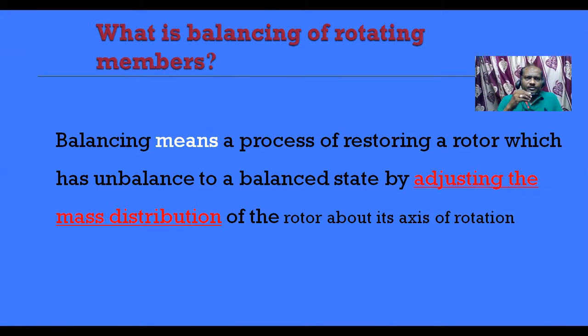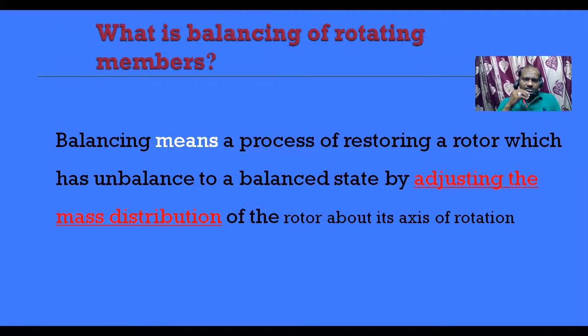So the first one is, what is balancing of rotating members? Balancing means a process of restoring a rotor which is unbalanced to a balanced state by adjusting the mass distribution of the rotor about its axis of rotation. For example, there is an axis, and on the axis a body is going to be rotated.